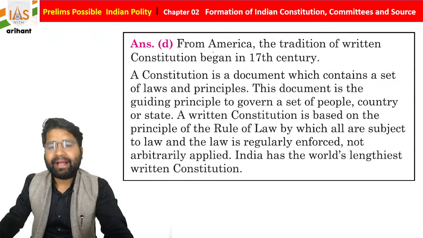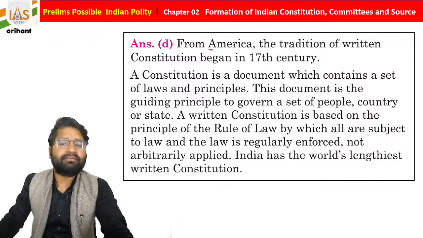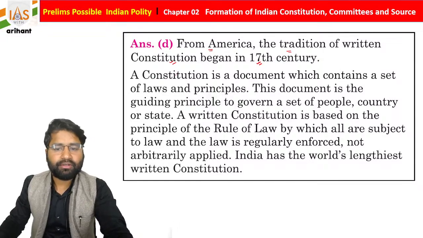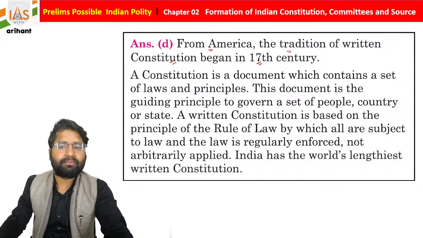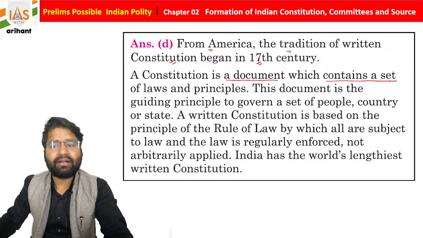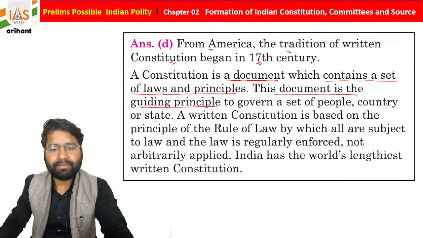If you see the explanation, the tradition of written constitution began in the 17th century. And what is a constitution? We have mentioned it here in a very proper format. A constitution is a document which contains a set of laws and principles. This document is the guiding principle to govern a set of people, country or state.